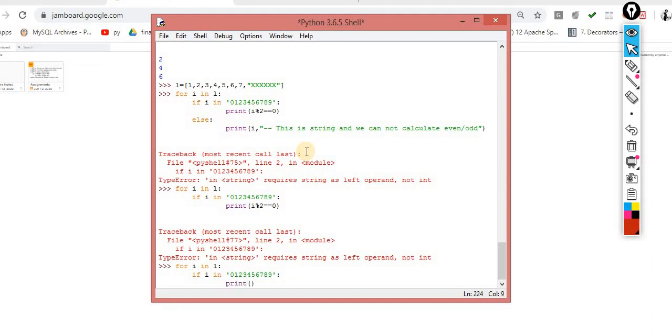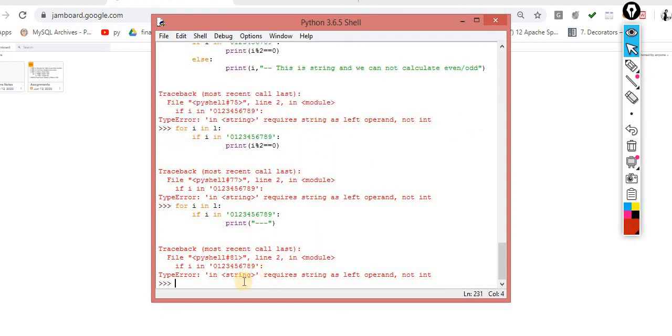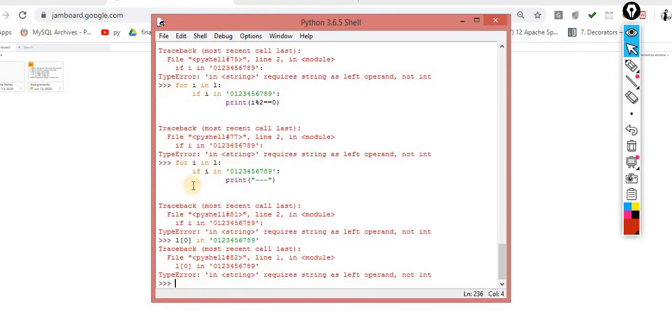It shouldn't behave like this on code. In for I it should work fine. Let me check L of 0 in 0 1 2 3 4 5 6 7 8 9, it should work. Now it gives me the error message. It's considering it as a string. One second.